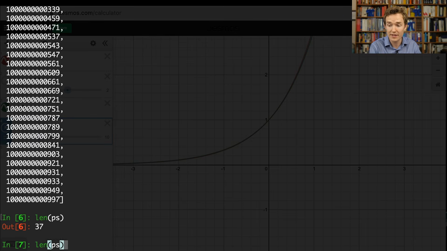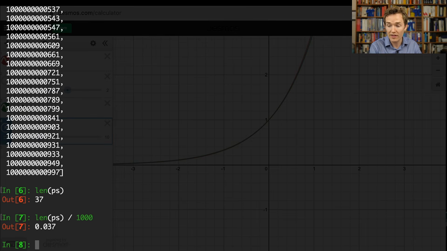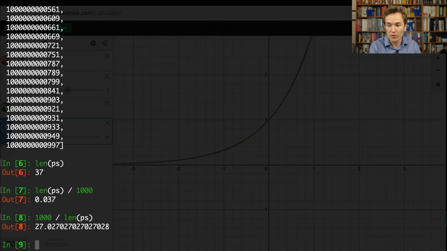So there's 37 primes in there. So the proportion out of the 1,000 is 0.37. Or the way we were phrasing it, it was 1 out of something, so we might take the reciprocal of that and do 1,000 divided by the number in there, and it's about 1 in every 27.